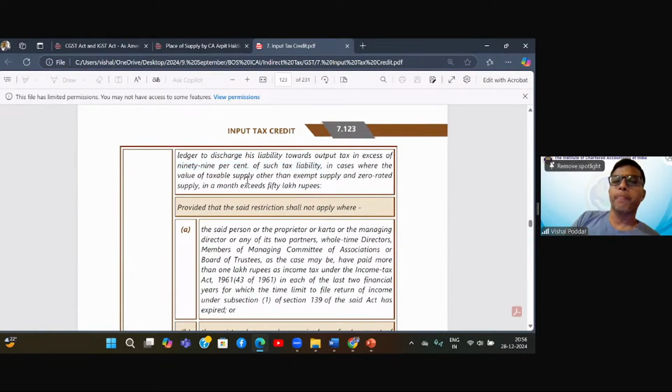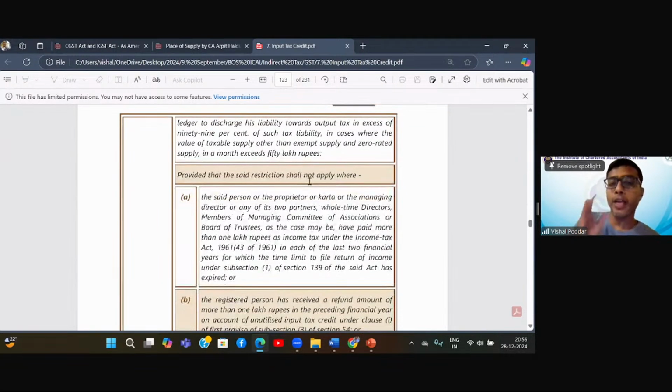This applies in cases where the value of taxable supply, other than exempt supply and zero-rated supply, in a month exceeds 50 lakhs. So this is in short applicable to big taxpayers whose value of supply in a month is more than 50 lakhs. So for big taxpayers, they have made a restriction on utilizing the credit balance. Fine. However, they have given relaxation also.